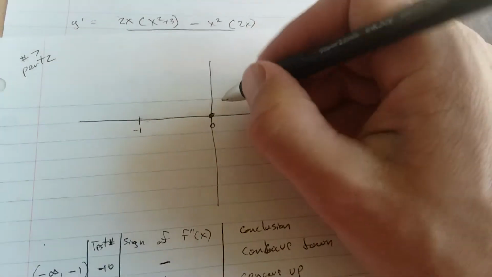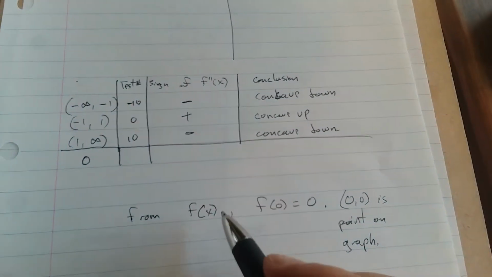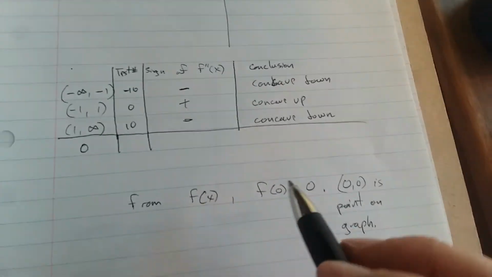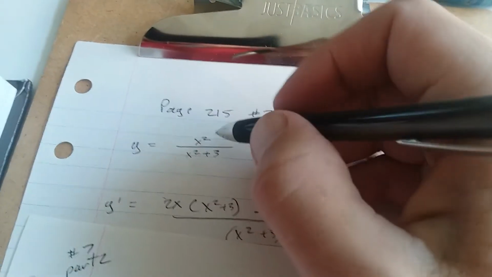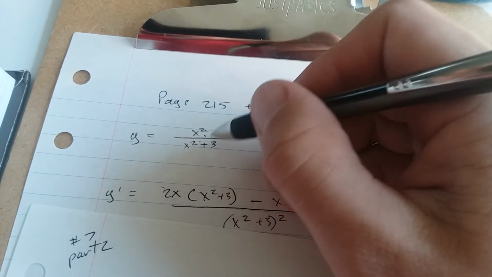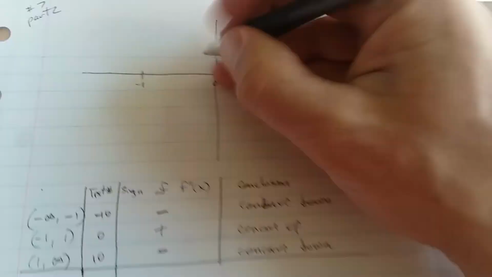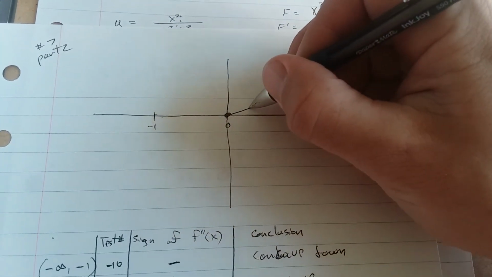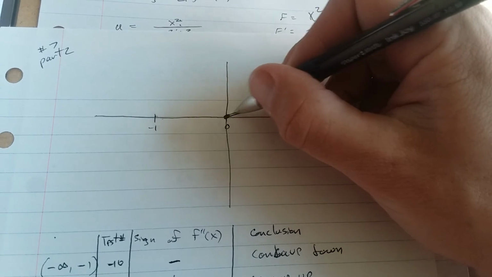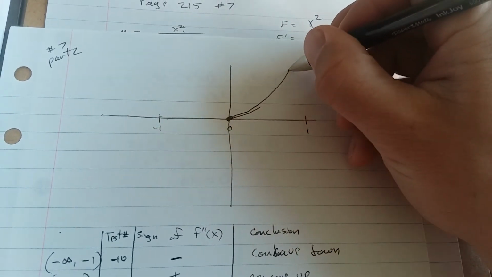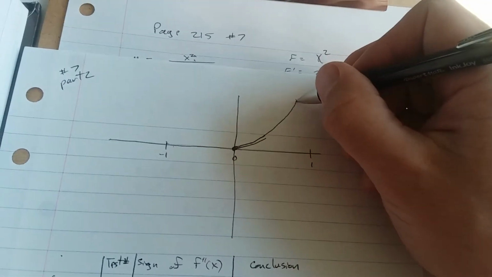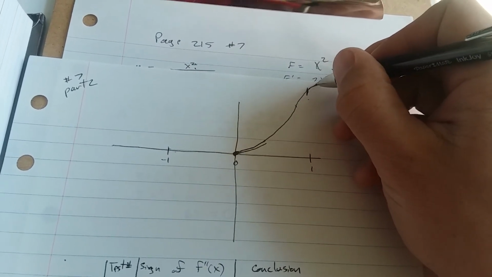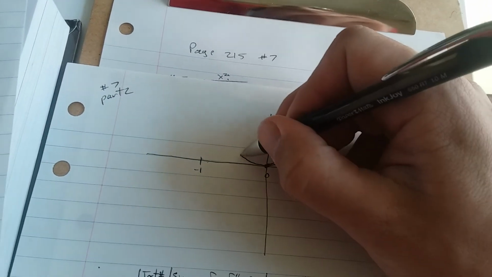Okay, if you're graphing this, if you put in 0 into f of x, f of 0 is equal to 0. If you look at the original problem, if you put in 0 here, you get 0 over 3, which is 0. So we know that (0, 0) is a point on our graph. It's concave up here. Goes like this. And then it's concave down afterwards, so it starts going like this at 1. It switches from being concave down to concave up. And same thing over here.